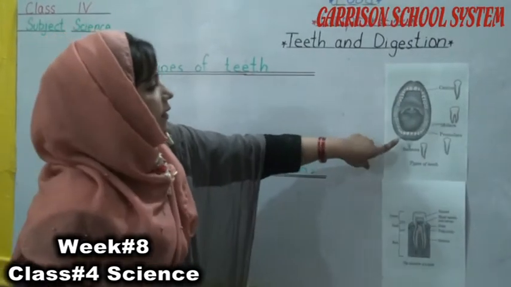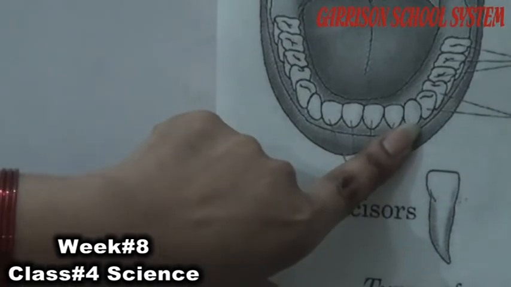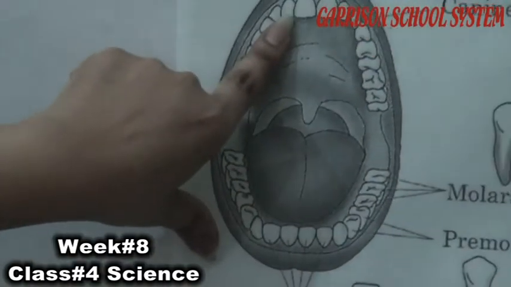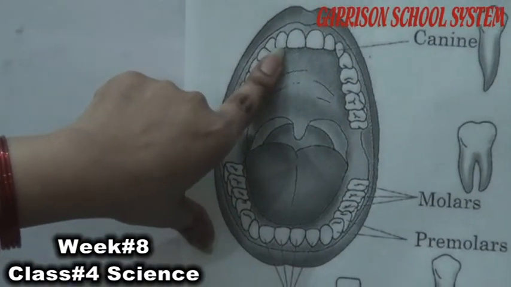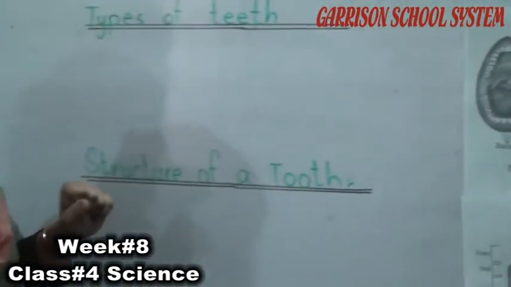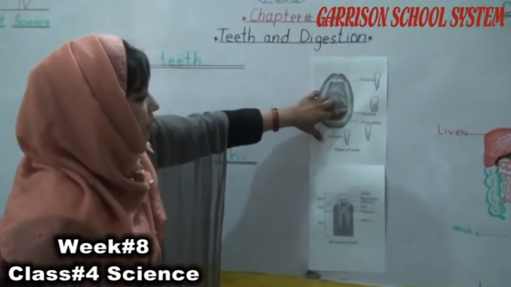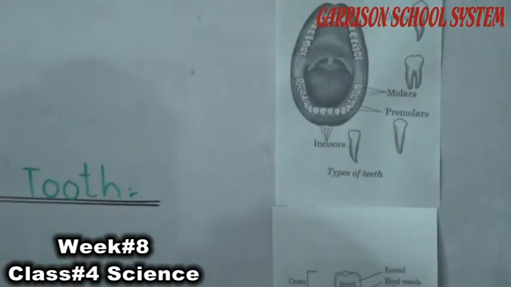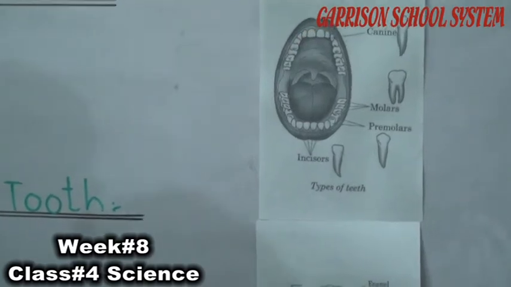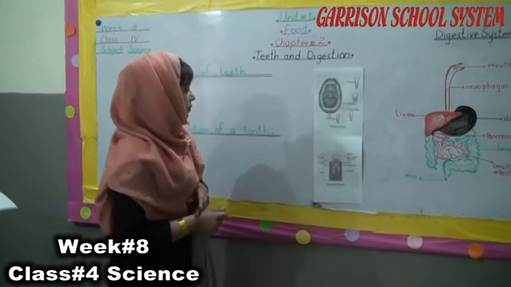After that, there are 2 canines present beside the incisors in each jaw. They are pointed teeth and they are used for cutting and tearing the food. After that, there are molars and premolars. They have flat surfaces and they help in grinding and chewing the food particles.